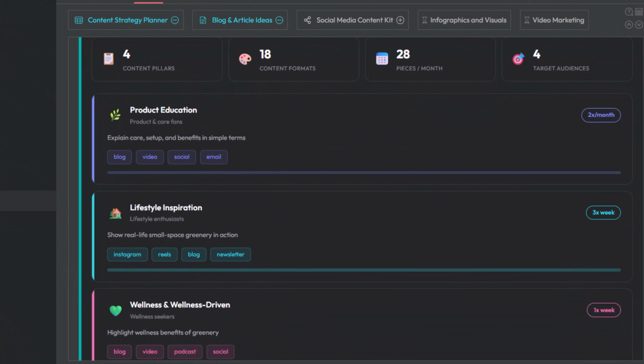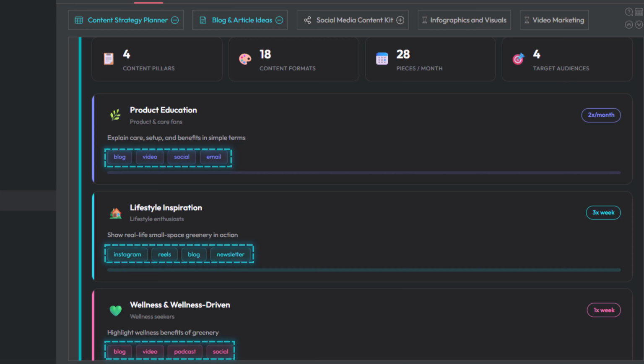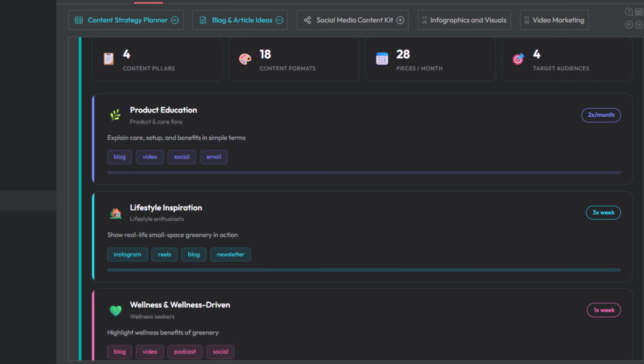First, PrometAI suggests a 1-month content plan, highlighting the main pillars and recommending the most suitable tools, social platforms, and content formats to reach your audience. It also shows the ideal number of each post type to publish throughout the month.